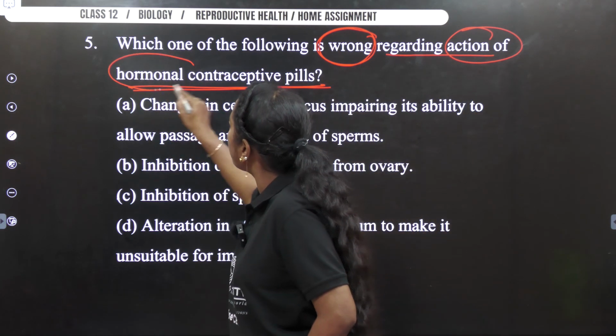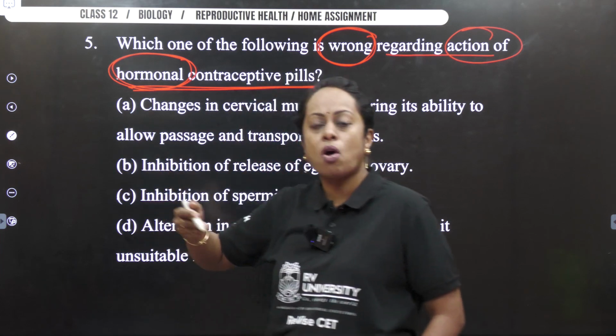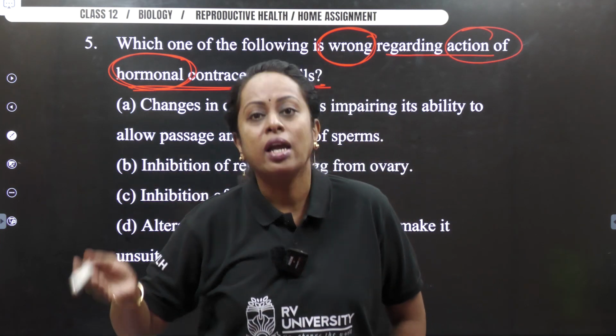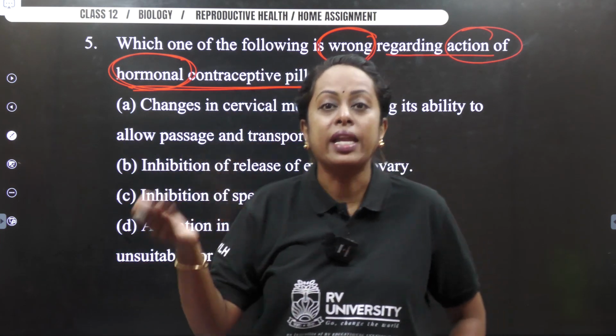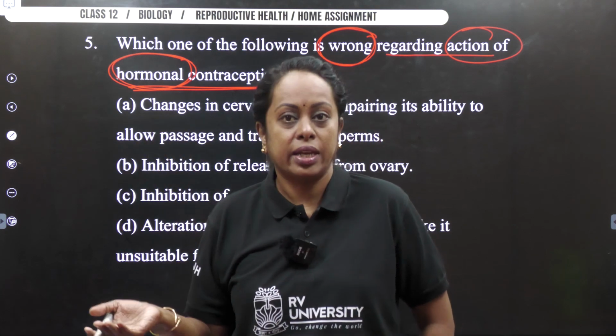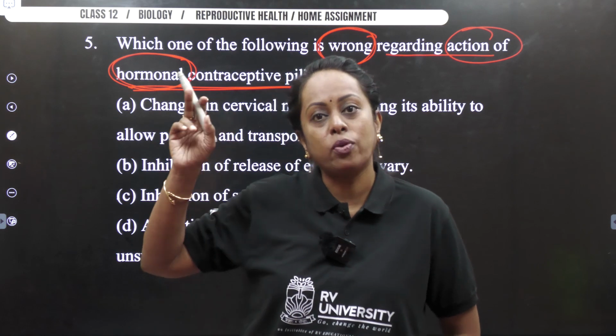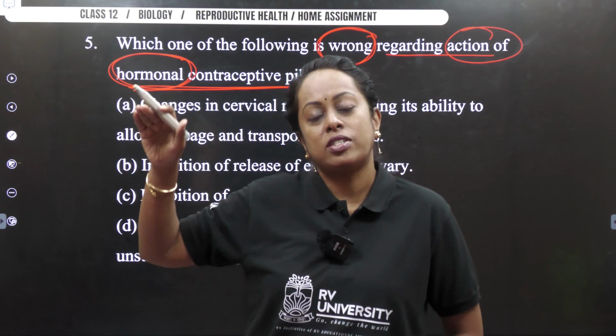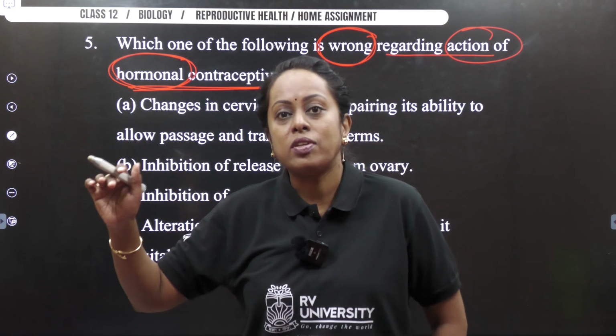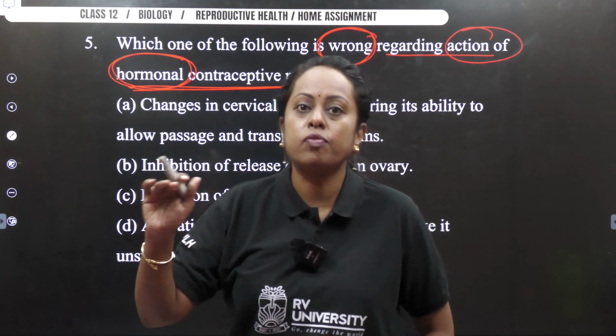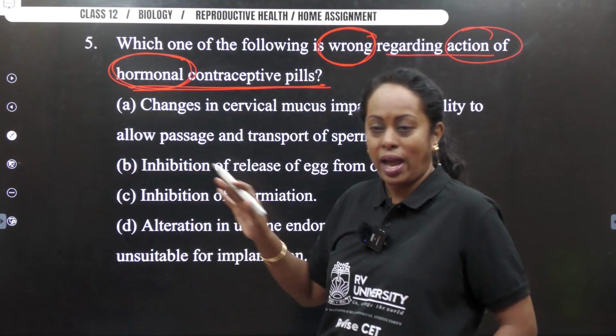So if it is hormonal and if progesterone concentration is high, it plays a role to inhibit what? The release of the egg from the ovary. Reason: if progesterone level is high, what happens to FSH and LH? FSH is going to be less. If FSH is going to be less, the growth of the follicle will not happen.